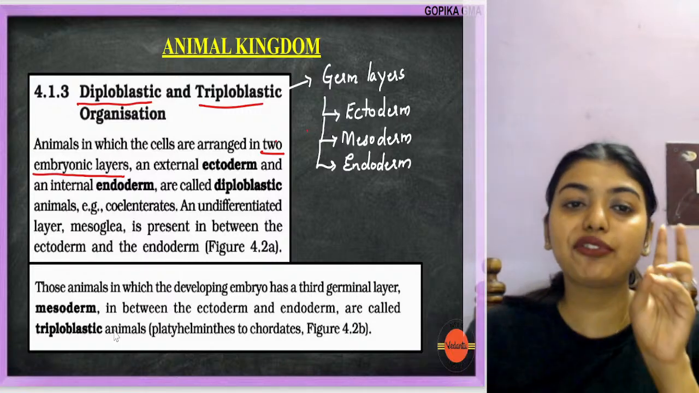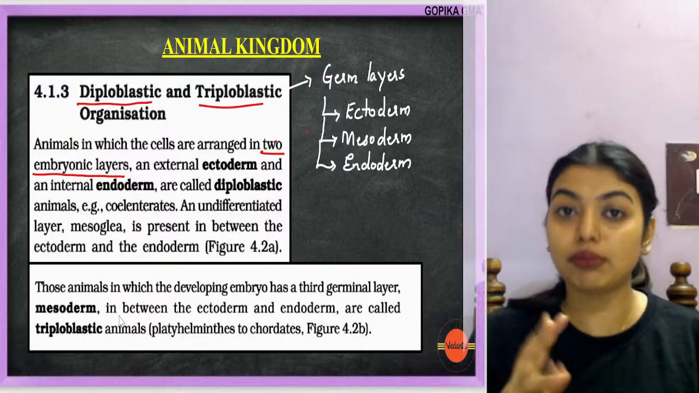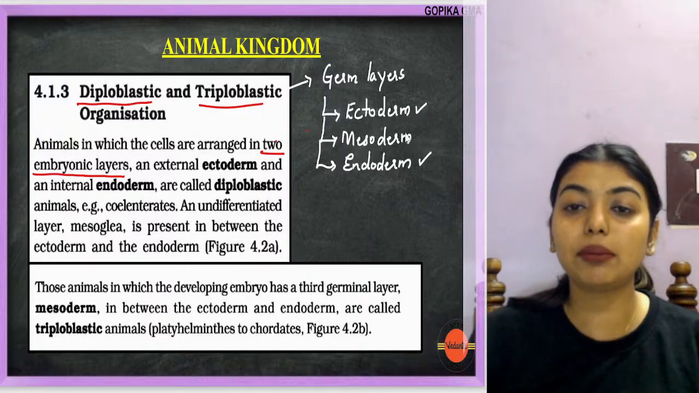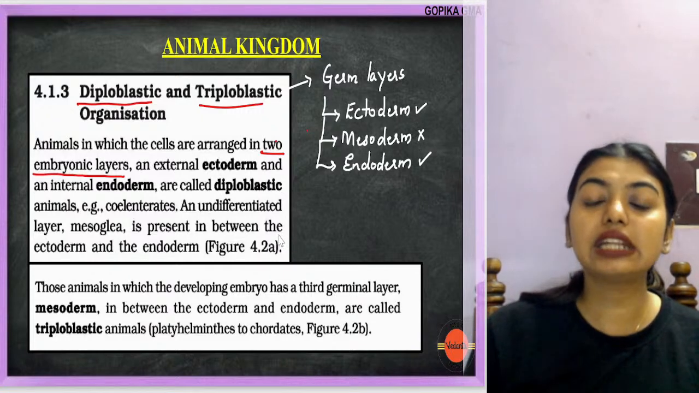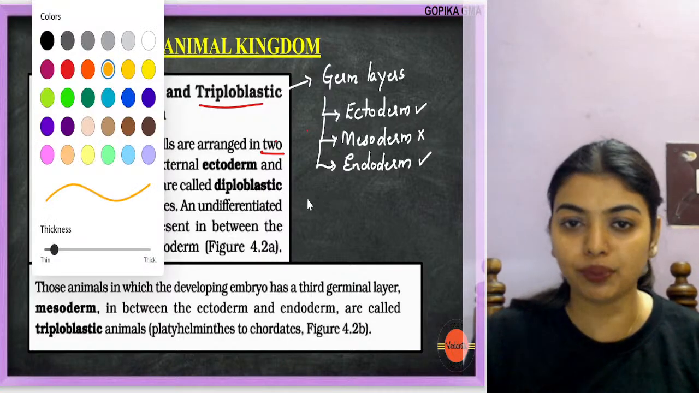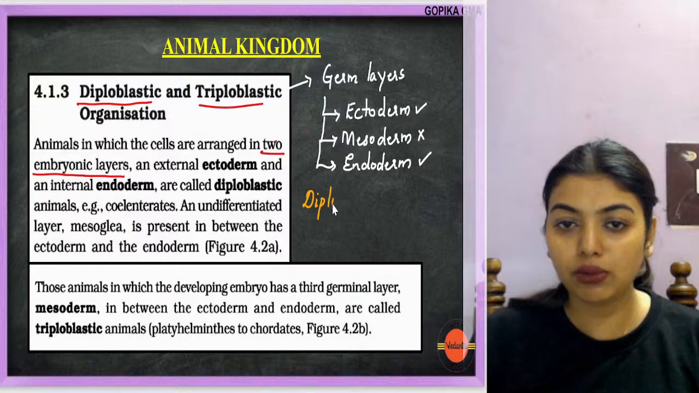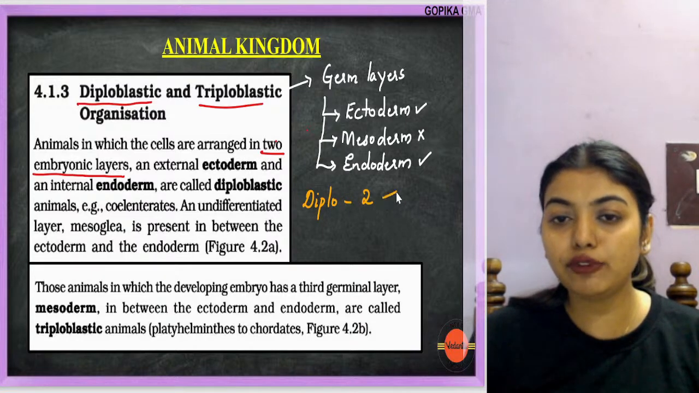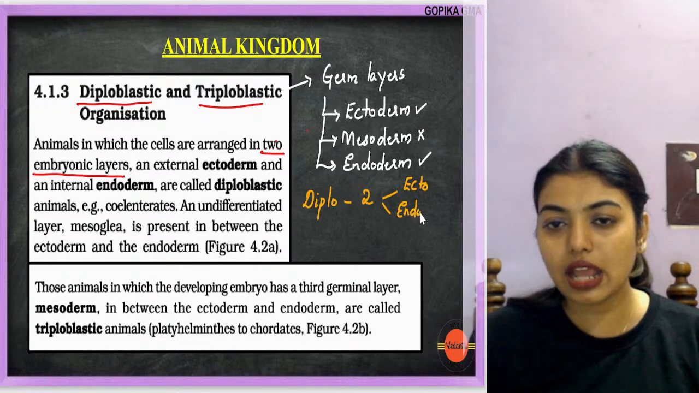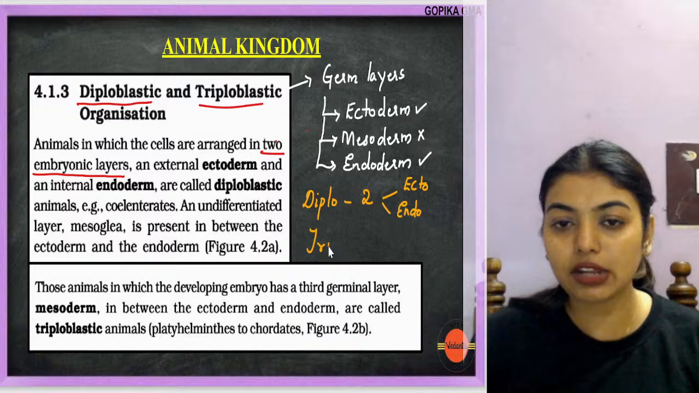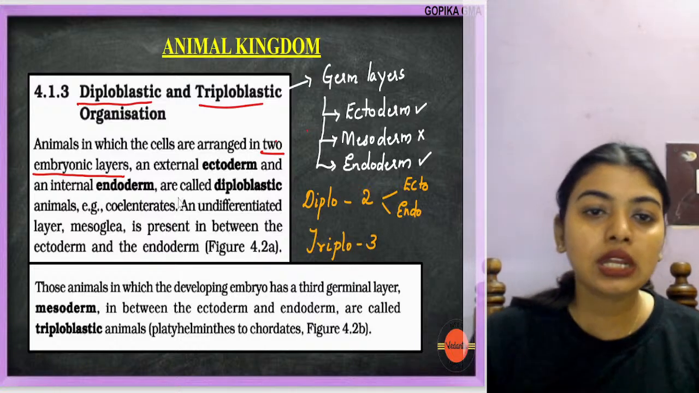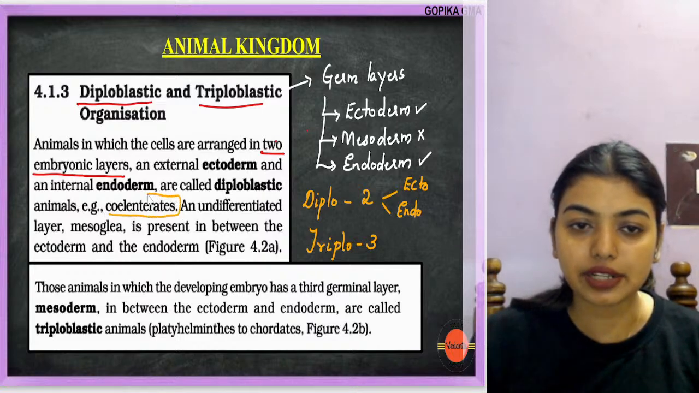Now, if the cells are arranged in two embryonic layers, an external ectoderm and an internal endoderm, but there is no mesoderm, then that kind of animals are called diploblastic animals. Diplo means what? Two, right? So only if two germ layers are there, one ecto and one endo, then I will call it diploblastic. Why will I call it triploblastic? Obviously when three germ layers are there. So diploblastic animals, example coelenterates.